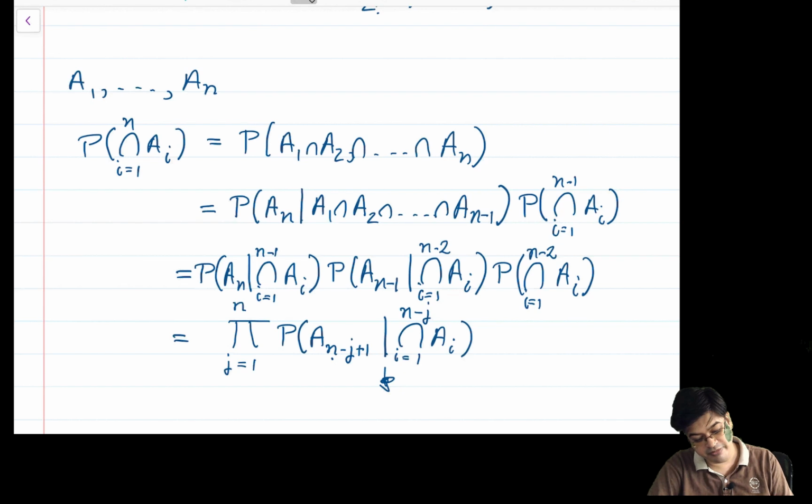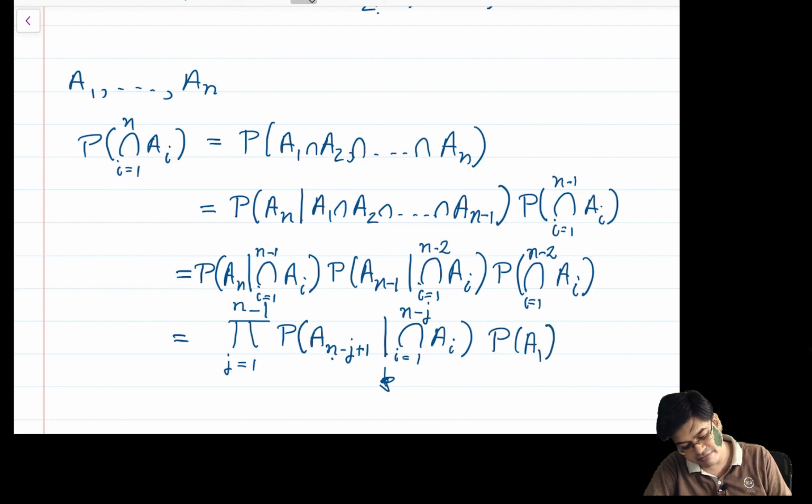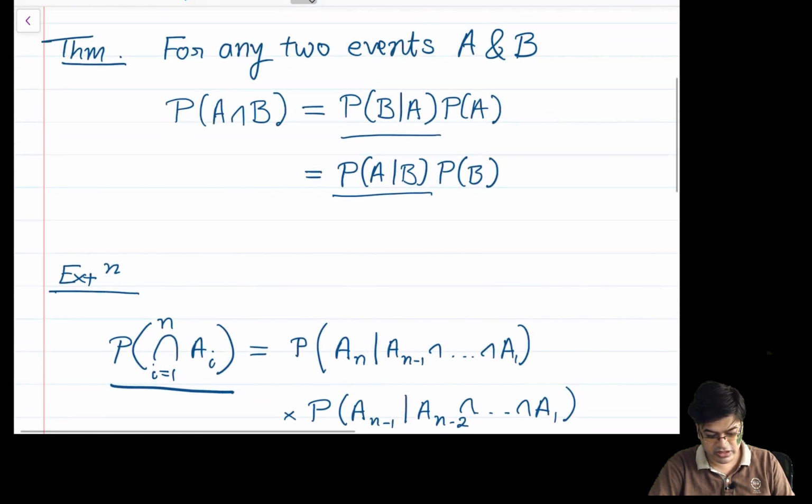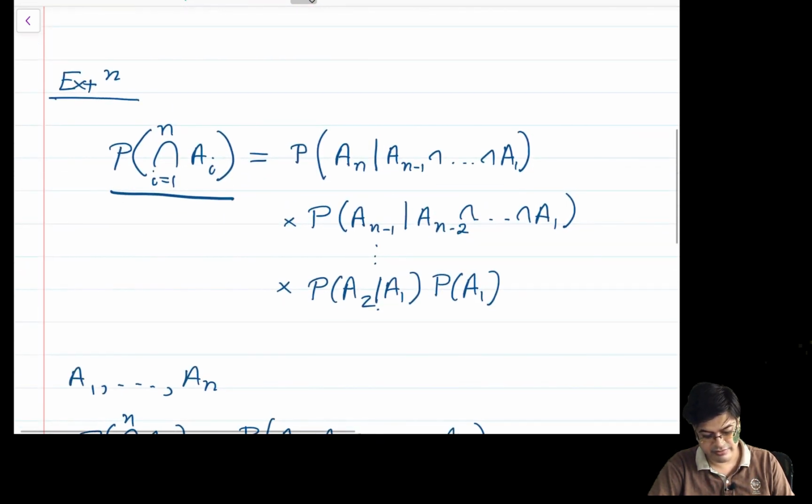Or to be very precise, you just write this up to n minus 1 and then multiply it with probability of A1. That gives you this formulation which is given here. So this is the multiplication rule for probabilities. It helps a lot in computing conditional probabilities.